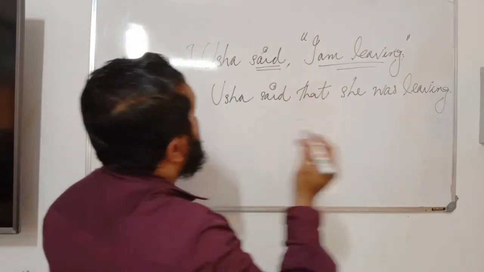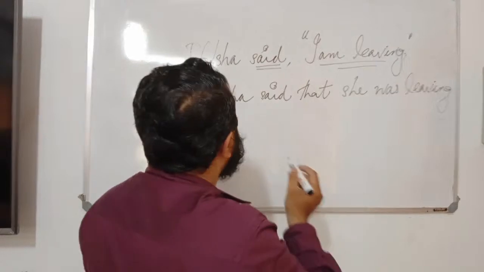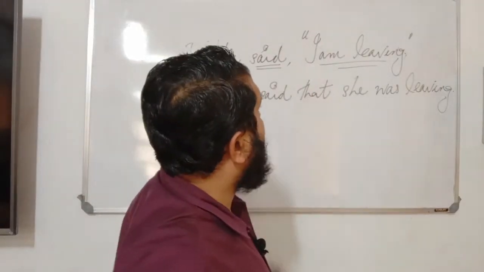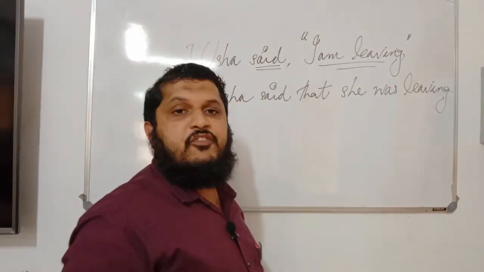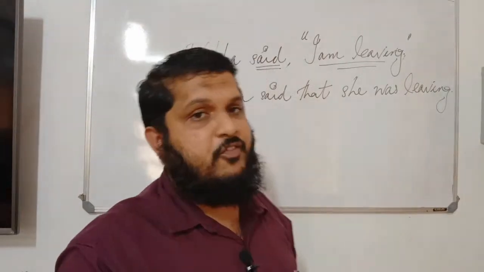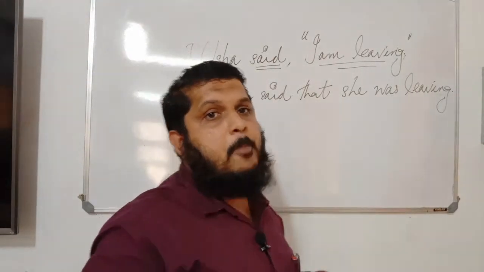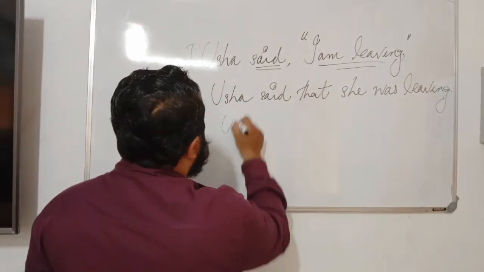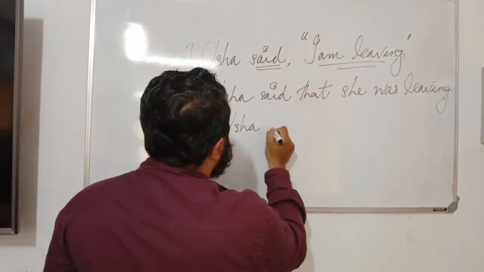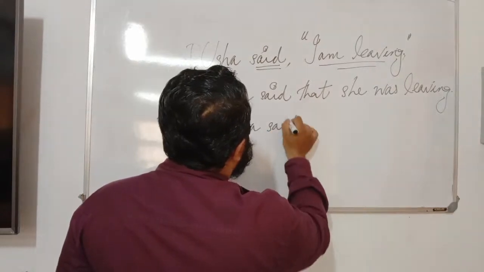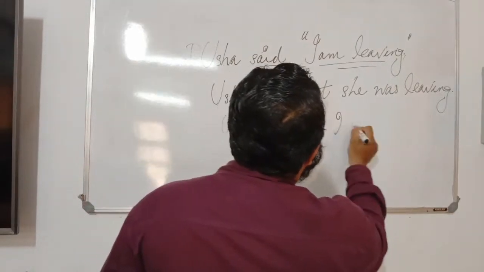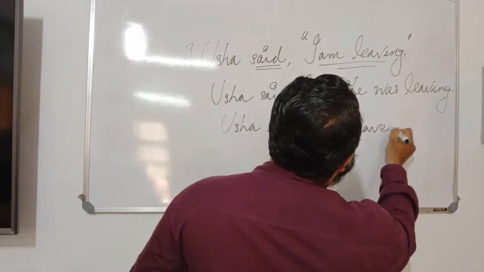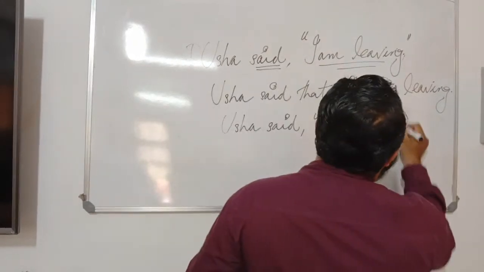So look at this, instead of I am leaving, if you use present perfect form, we have to use the past perfect. For example, Usha said, I have left.